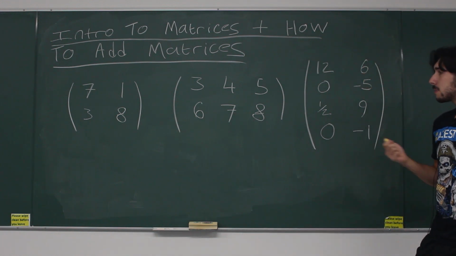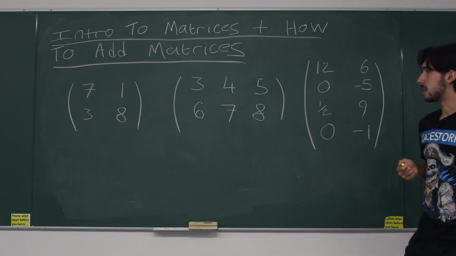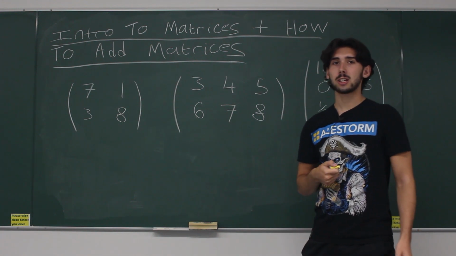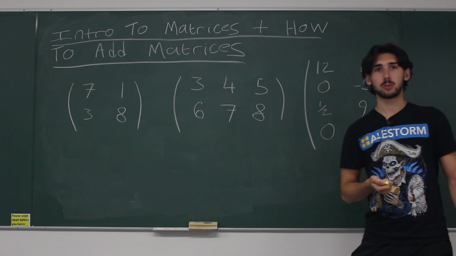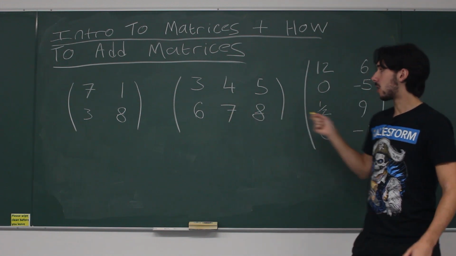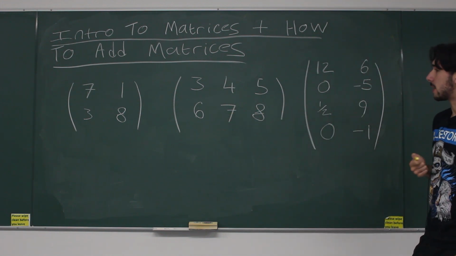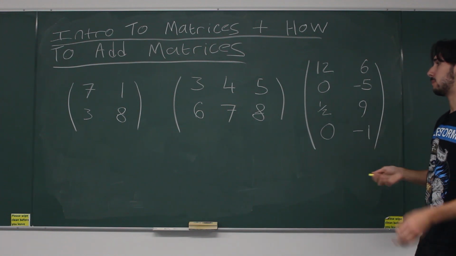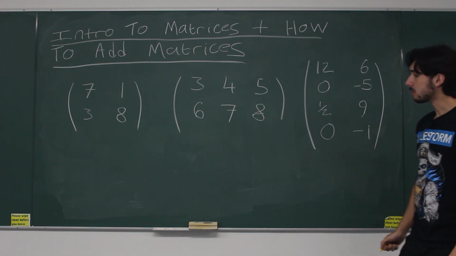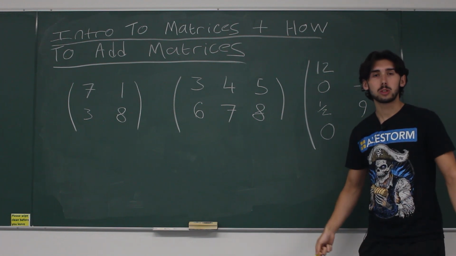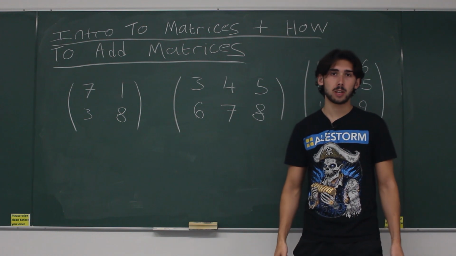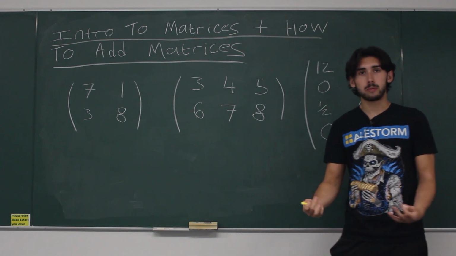So many people have asked me, and it's a valid question, a common question: what actually is a matrix? Because we have three examples on the board right now. These are all matrices. What even are they? They're just like boxes with numbers in them, right? It's a bit weird. But matrices do lots and lots of things. It's difficult to give you a concise definition of a matrix. There are many people that will give them.